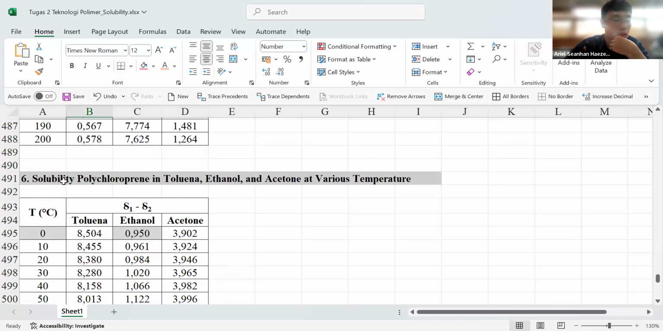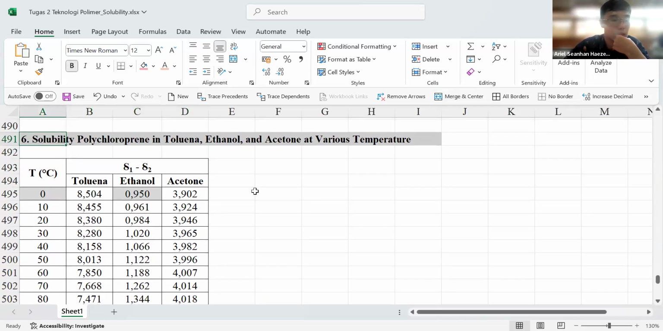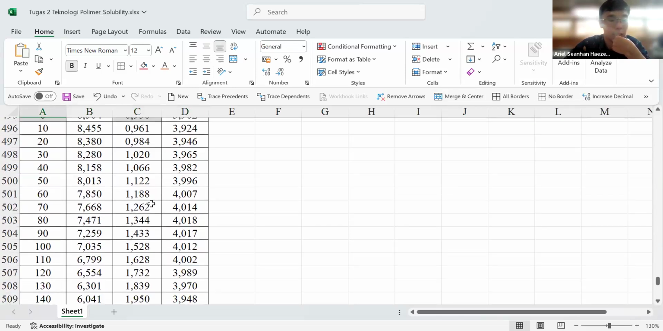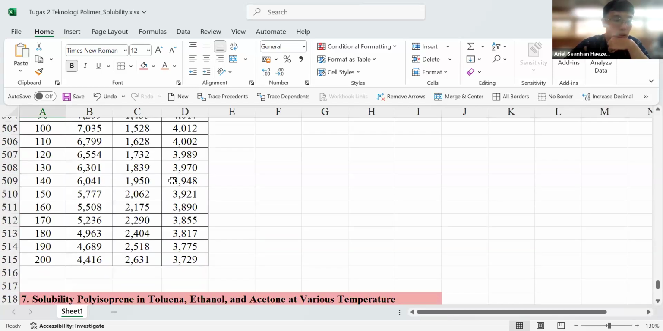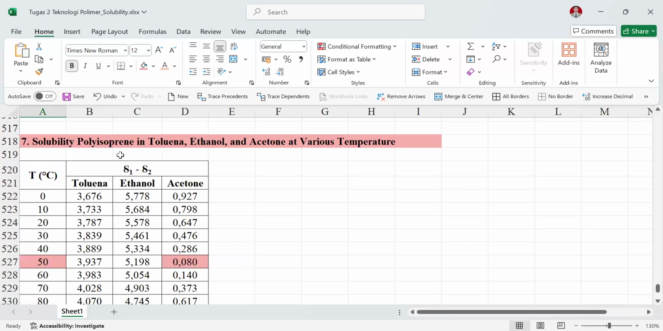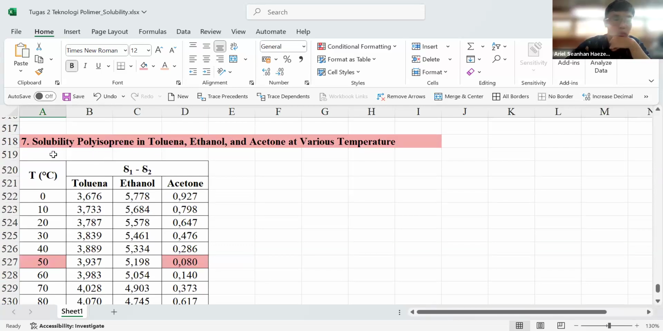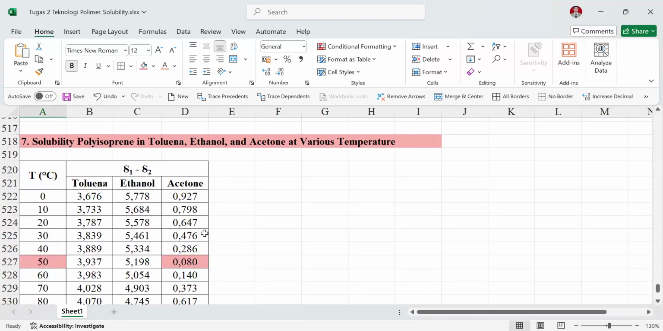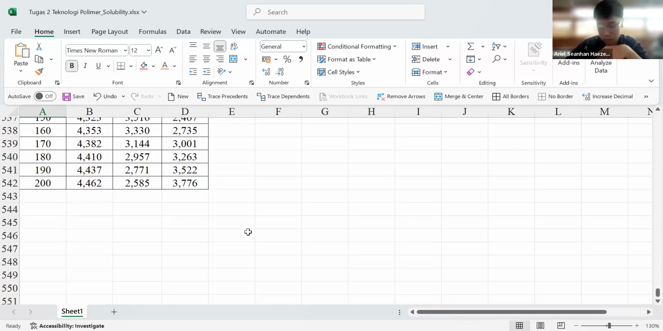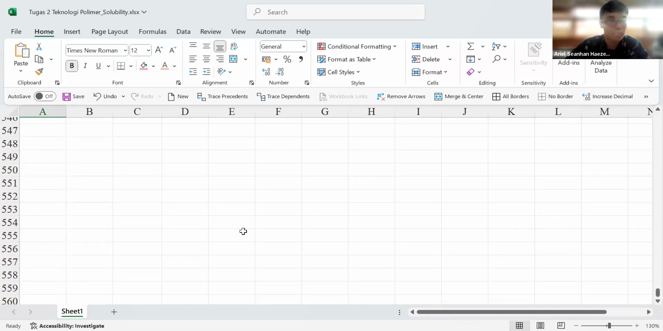Then for the solubility of polychloroprene in toluene, ethanol and acetone at the first temperature, we get ethanol as the best solvent for polychloroprene. For polyisoprene in toluene, ethanol and acetone, we get acetone as the best solvent. Okay, I think that's all from me.